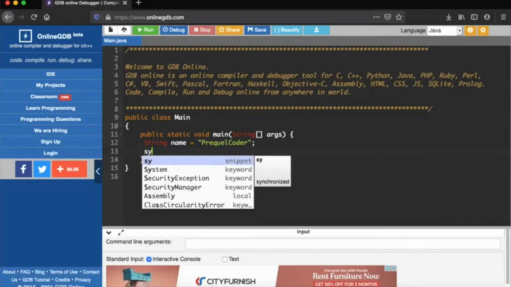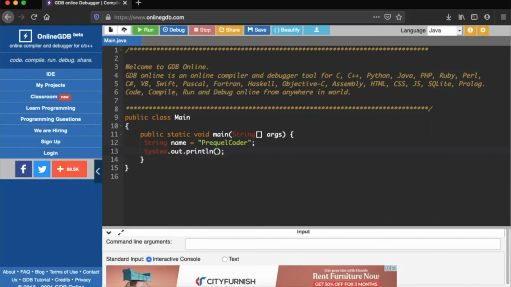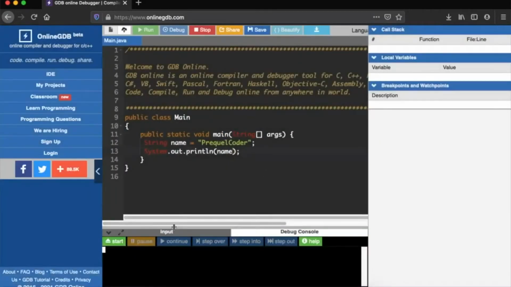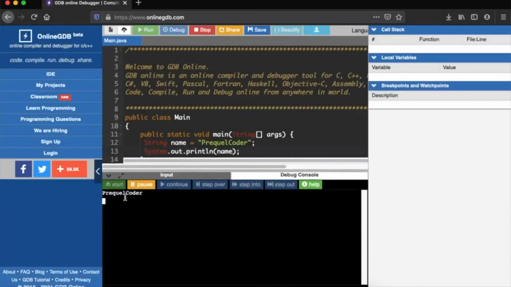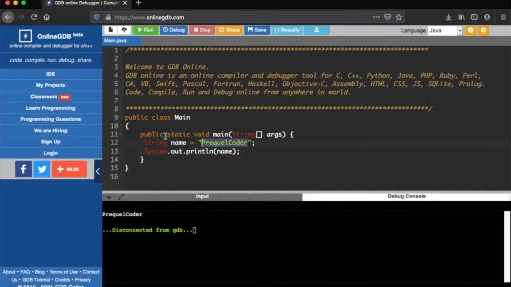System, or else you may just write it as print line. It will take all the necessary requirements, and let us write name and then debug it. So here we have got the output. I'm going to invoke my name into the string, so it will print out in the output.